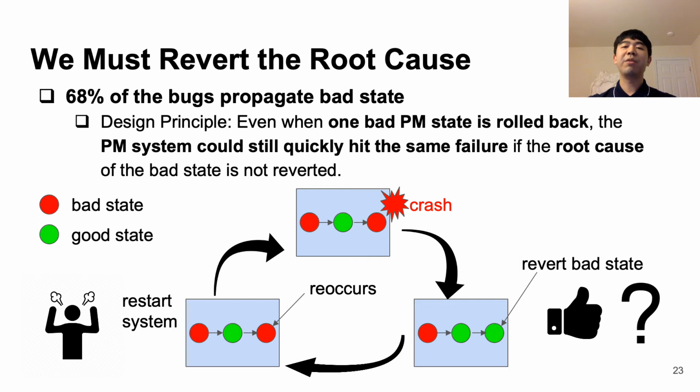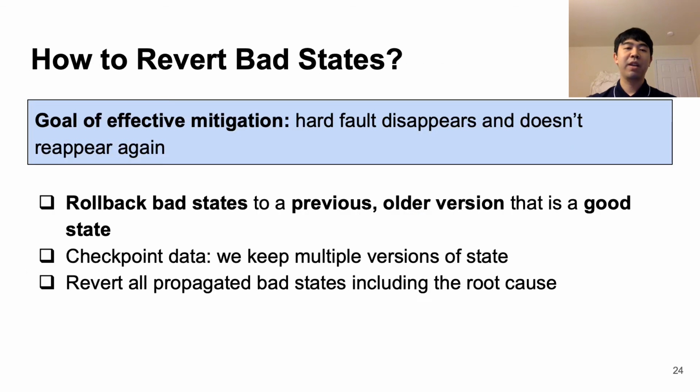The other insight we see is that since most of the faults propagate bad state, even when one bad PM state is rolled back, the PM system can still quickly hit the same failure if the root cause of the bad state isn't fixed. So we need a method to not only revert the immediate bad value, but also the root cause. We now ask the question, how do we revert the bad states?